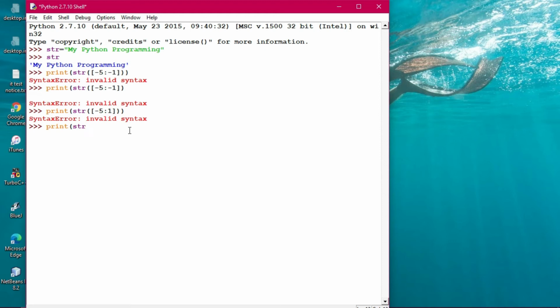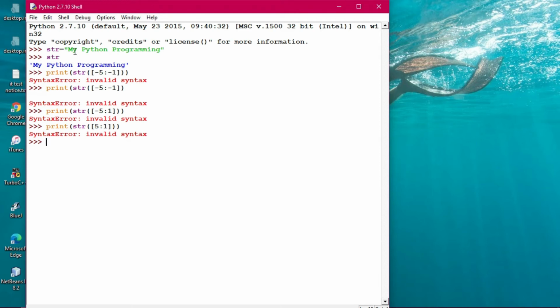Str, then here I'm giving 5, then a colon, and we're closing, and then this is the first bracket, this is the second bracket of print. So it is showing the same thing. So there may be some problem in the print command, so it is showing the error, otherwise it won't come this way. Fine, let us try it in the programming.